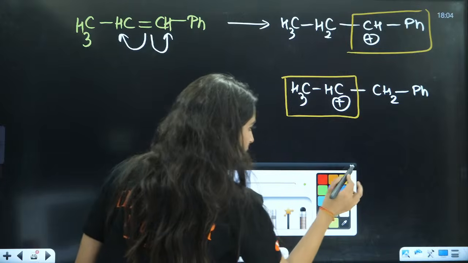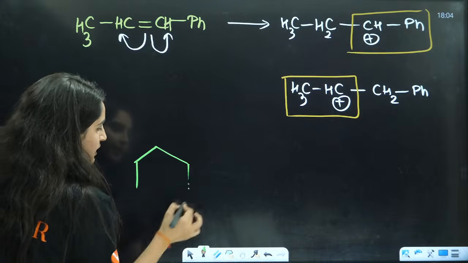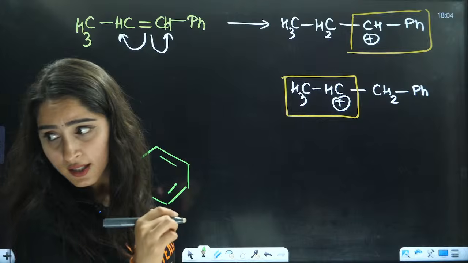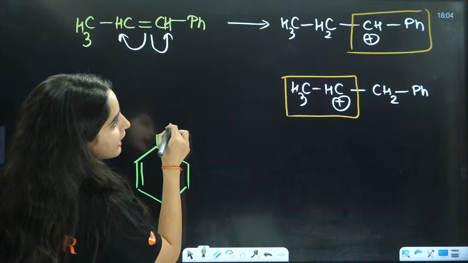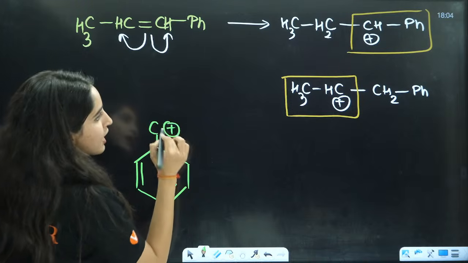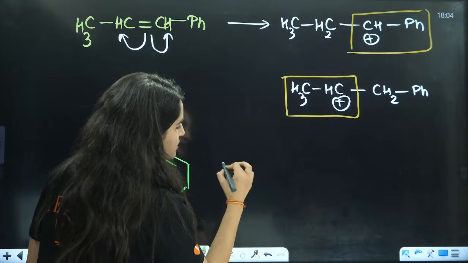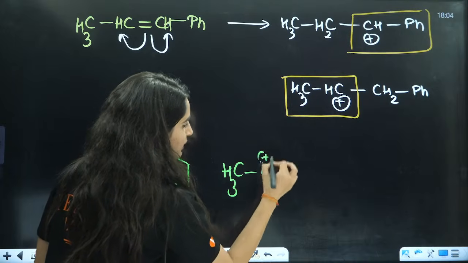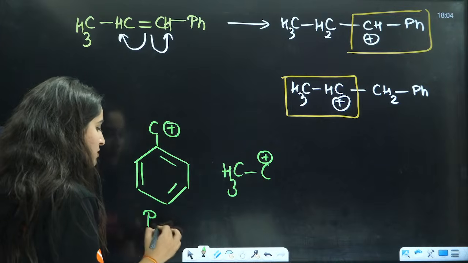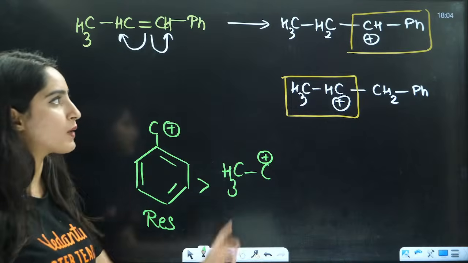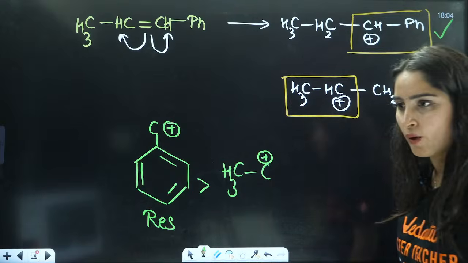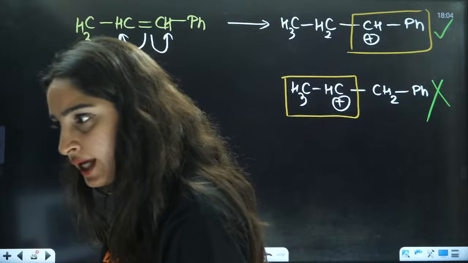What is the rule of GOC? Now you have this phenyl, now you have this phenyl, right? Now to this phenyl, you have the attachment of this carbocation, right? Now to this one, what you have? CH3, right? This is carbocation. We know which one is more stable. Because of resonance, this is more stable. That is why we will eliminate this one. This will not be formed, this carbocation will be formed, right? This carbocation will be formed.